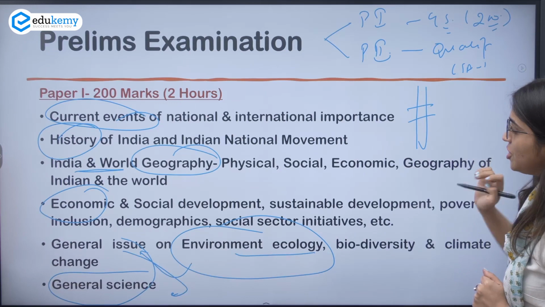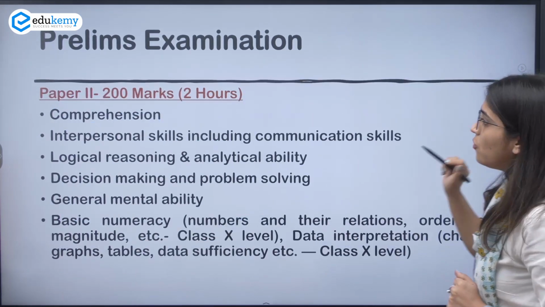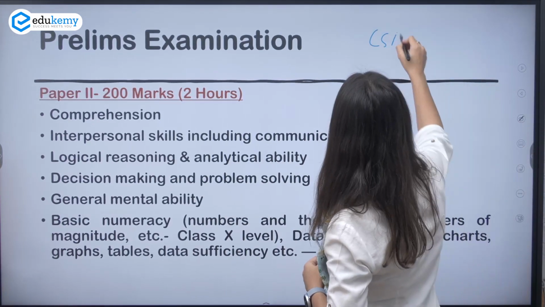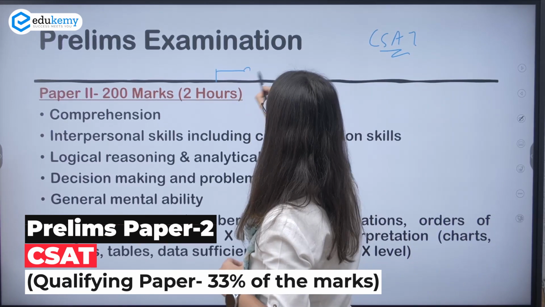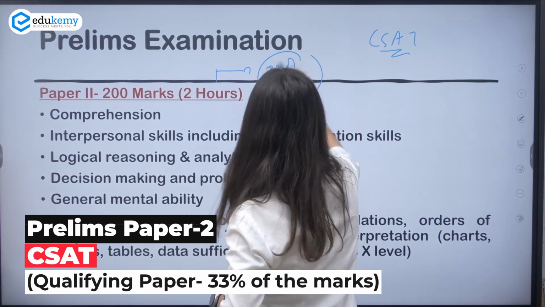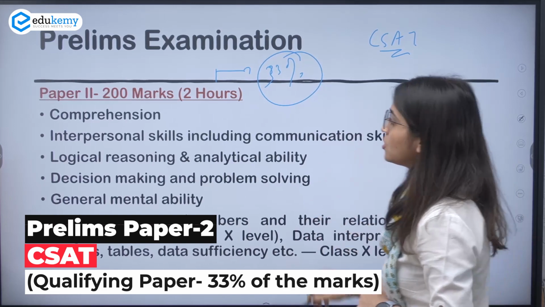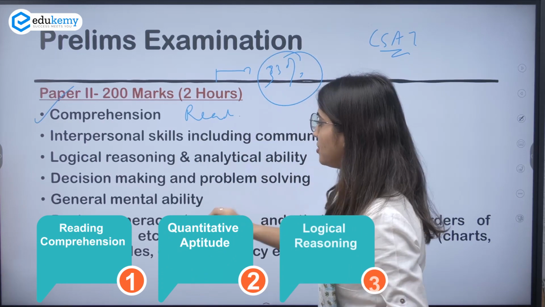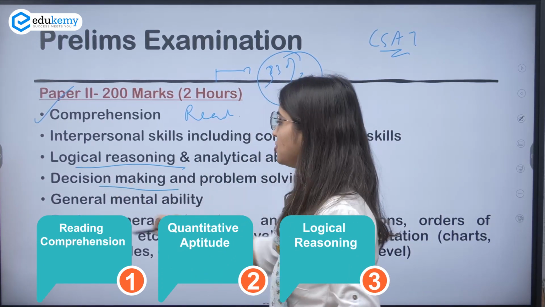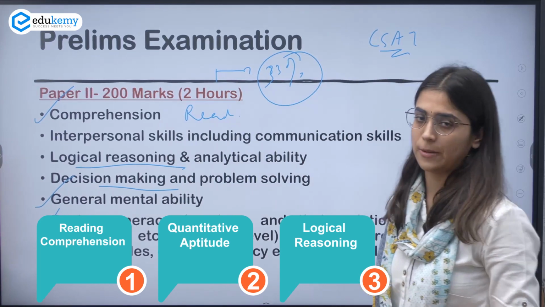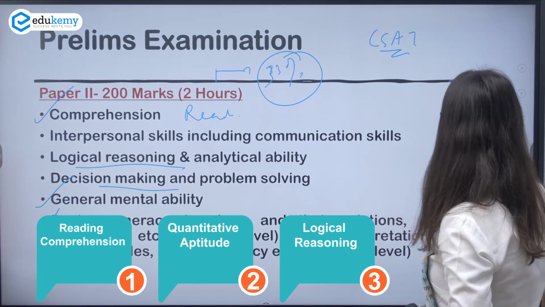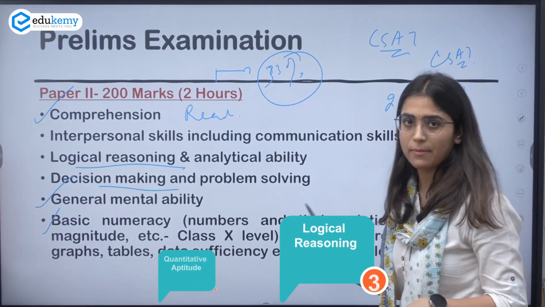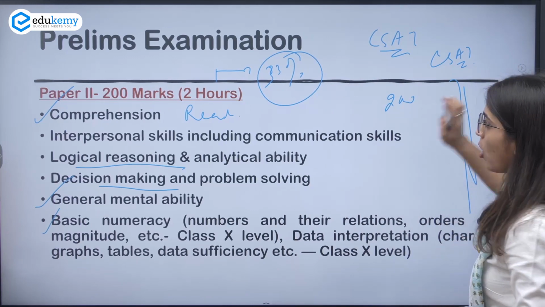So that is all about GS paper 1, and now we will move forward and discuss GS paper 2. GS paper 2 is your CSAT. This is qualifying, where you have to score 33% of marks to qualify this paper. So from where do they ask questions? They ask questions from comprehension reading, logical reasoning, decision making, general mental ability and basic numeracy. So this is your CSAT of 200 marks, but qualifying, so its marks are not added. Okay, so this is all about the prelims examination.